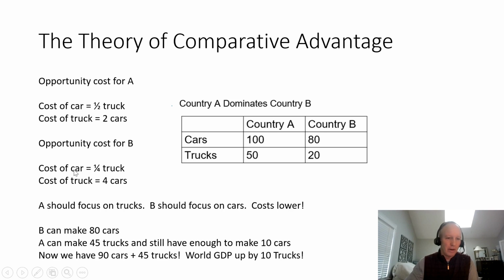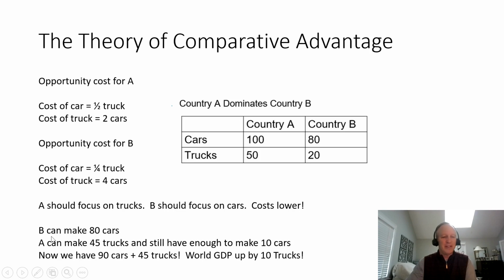Let's compare the cost of a car between the two countries. The cost of the car in terms of trucks is a half of a truck for country A, and a fourth of a truck for country B. So country B should specialize in the production of cars. It's much cheaper in country B. Country A, on the other hand, it costs 2 cars to build a truck. In country B, it costs 4 cars to build a truck. So it's cheaper to build trucks in country A than it is in country B. So A should build trucks and B should do cars. That's the theory of comparative advantage. Let's see how that would work out.